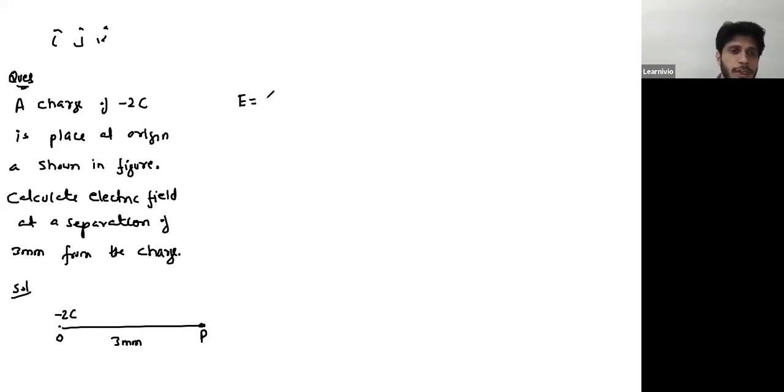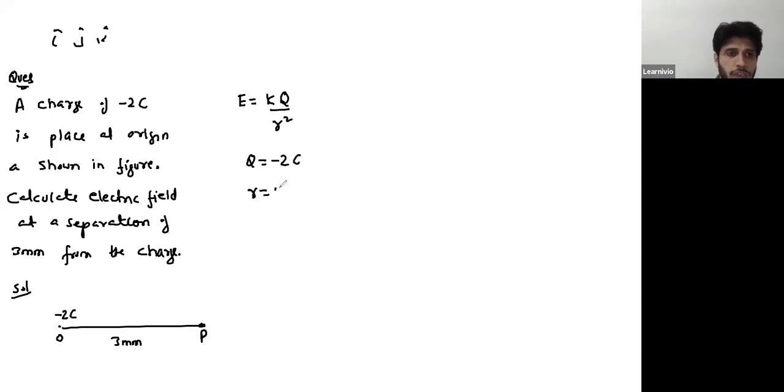So the magnitude of the field at this point will be kq over r square. Here q is minus 2 Coulomb, but we won't put the negative sign in this expression since we are calculating only magnitude.